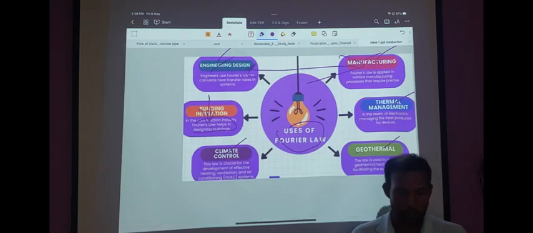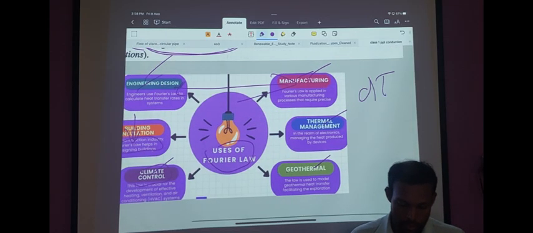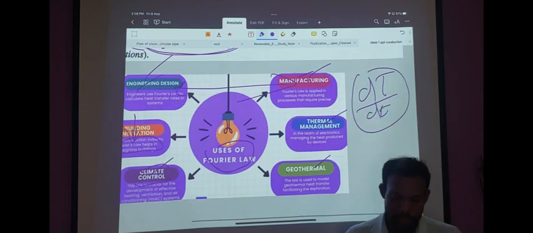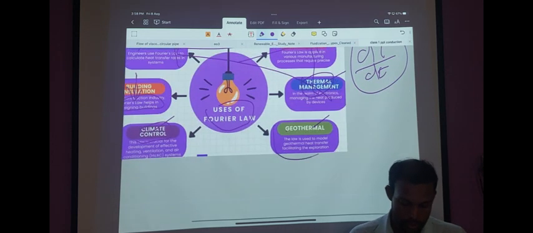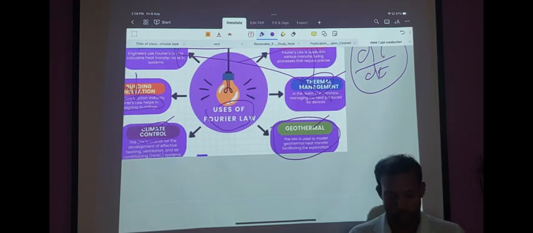For climate control, suppose air conditioning, we use Fourier's law to accurately measure the temperature inside and outside. Using that temperature differential term, we will learn more about it while we are solving some examples later. Next is thermal management. This is also one application in industries and manufacturing. Another unique application is while exploring geothermal energy, we can use Fourier's law to explore various geothermal energy sites.